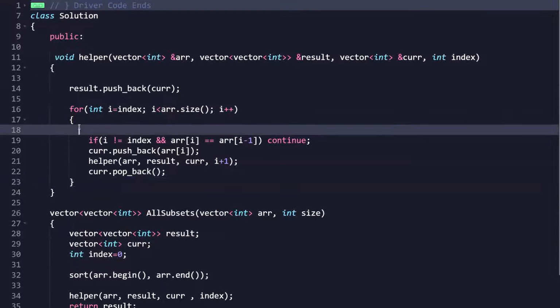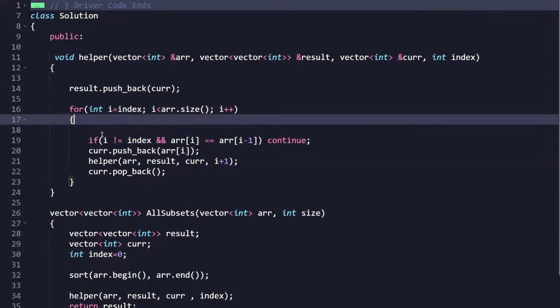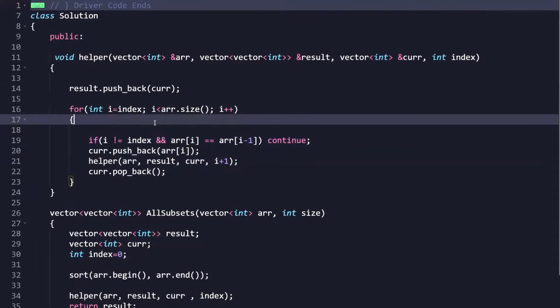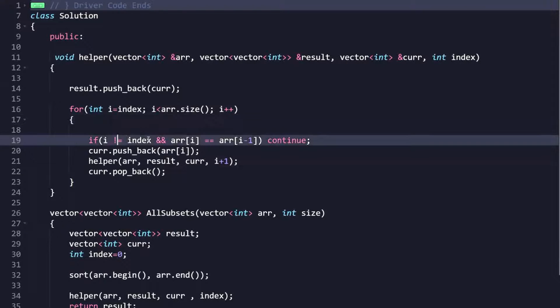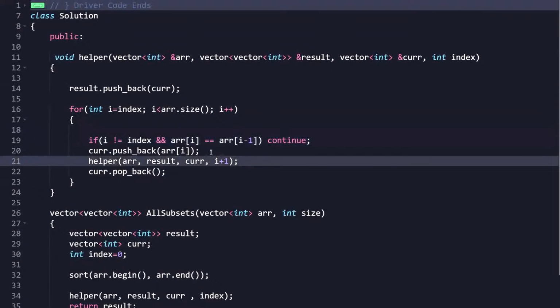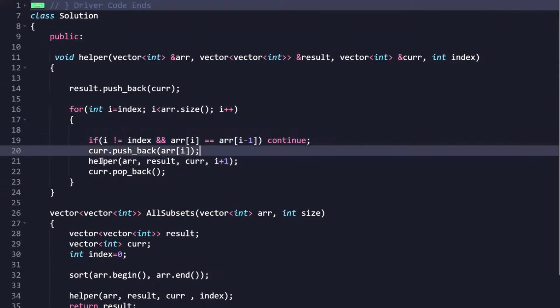Then we have started exploring. We have taken a loop, int i equal to index till the size of the array, i plus plus. Now this condition is doing what I already explained, right? That if i is not equal to index, we are making sure that the ith value on which we are, if it is equal to that of i minus 1 value, means these are the duplicates, and we have to avoid exploring the duplicates, right? Otherwise we'll get the duplicate subsets. So we have to simply continue. Otherwise what we are doing is we are pushing that ARR of ith value to the current, and then we are exploring for other values as well. We are doing the backtracking for other values as well.